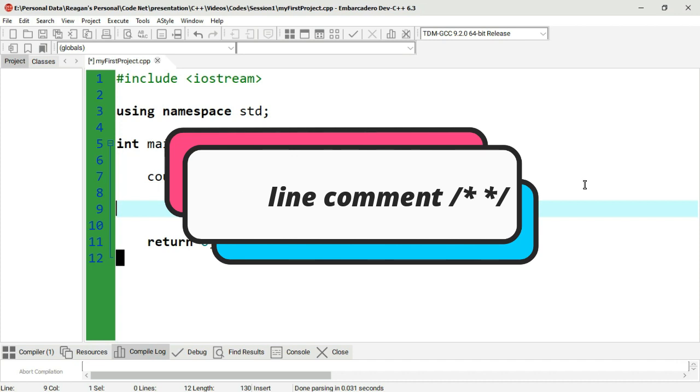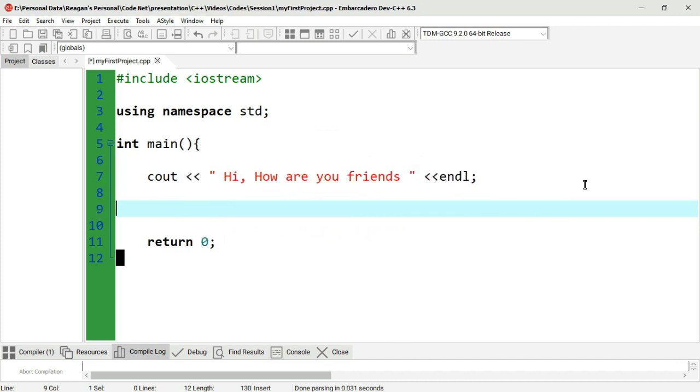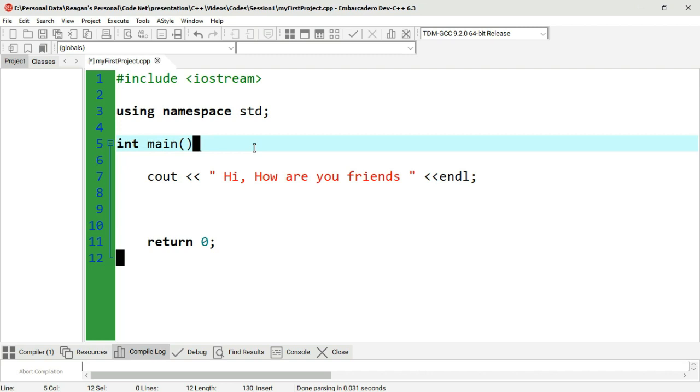So a single line, you can even tell from the word single. A single line comment will treat a line as a comment. It's a comment that can be used for shorter notes that we would like to implement. So now, how do you implement a single line comment? We implement a single line comment with this syntax.